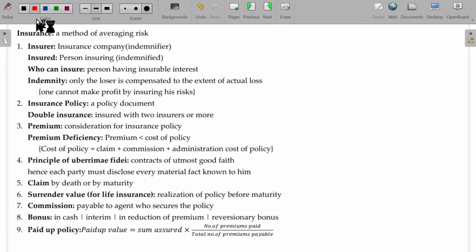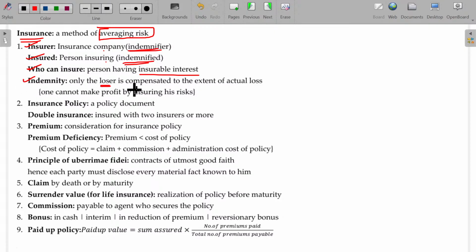Right. Now, insurance: a method of averaging risk is the meaning of insurance. The insurer is the insurance company; the insured is the person insuring. Insurer is called indemnifier, insured is called indemnified. Who can insure? One who has insurable interest. Why do I want to insure my car? Because I have an insurable interest. If the car gets damaged, I may get the claim. I don't want to insure somebody else's car, because I don't have any right to claim any interest in that. Right? Indemnity, you have to understand the term.